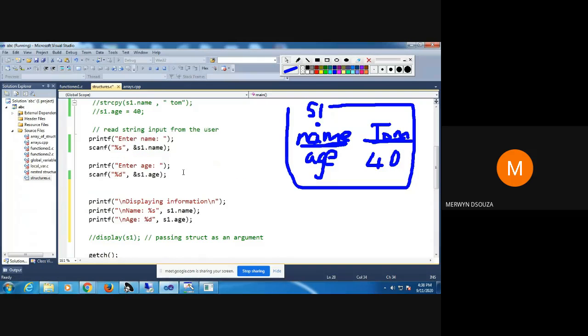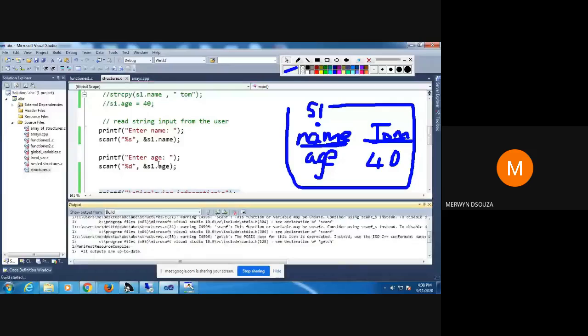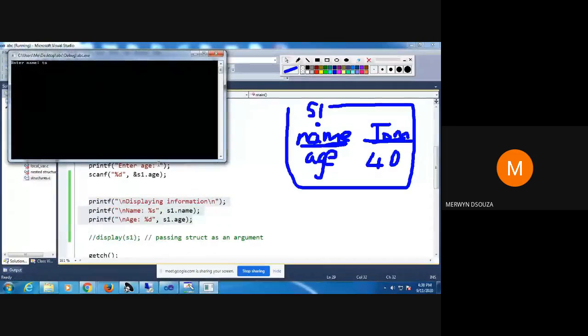Here I was taking input in these lines using scanf. This is scanf taking input for the name and the age. Once I've taken the input, I'm displaying what is present in the members by using these lines here. If I would run the program now, I would have got the same output.